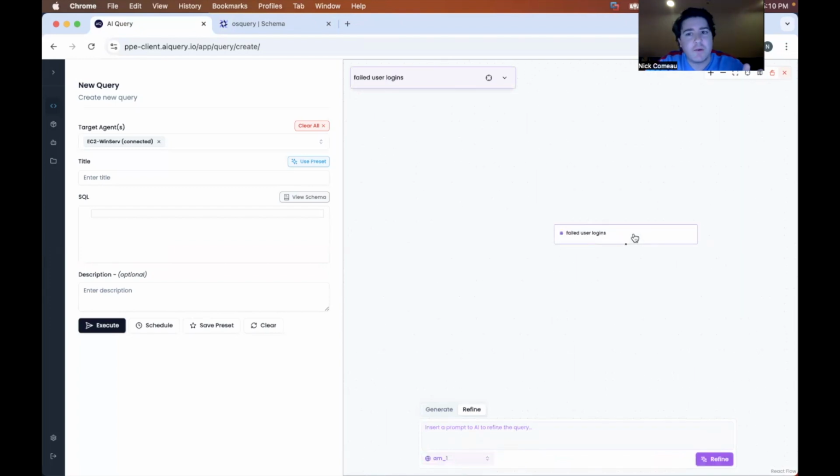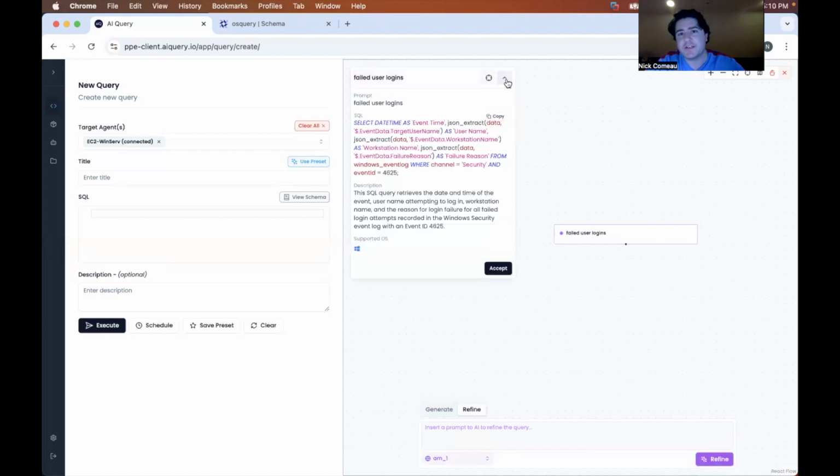But first, let's look at what was generated for us right here. We can click on that node, and then if we expand this down, we can see that we have the prompt of failed user logins. We can see the SQL that was generated for us, a description, and the supported operating system, which, to no one's surprise, is Windows. But if we look a little bit deeper into the actual query that was generated for us, we can see that it specifies the event ID of 4625, which is great. I would have had to do research and look that up.